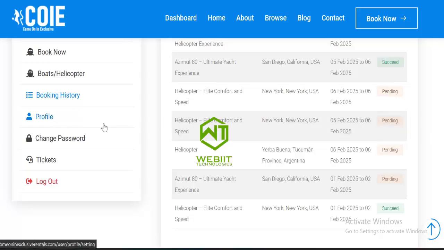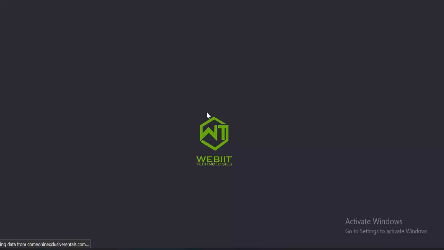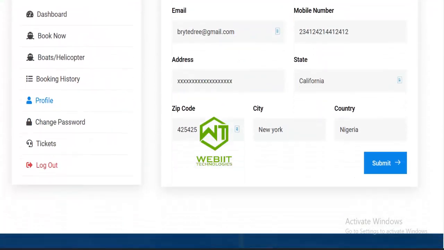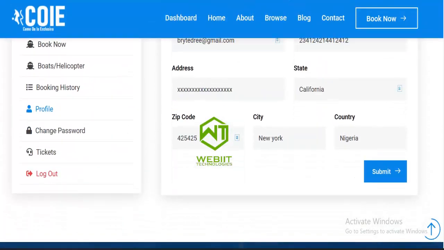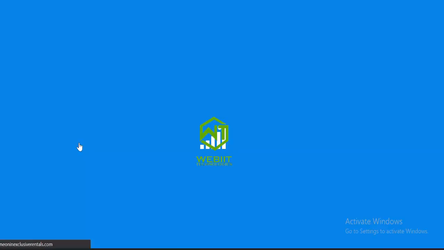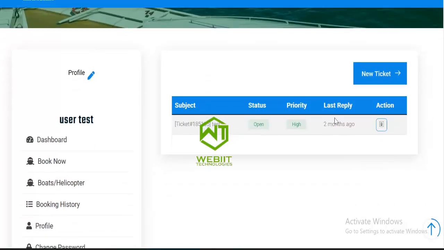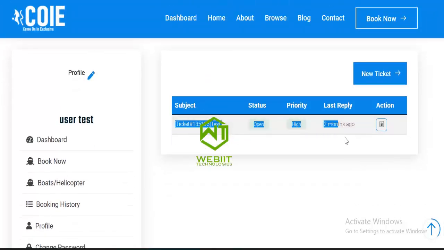When I go to my profile to make some edits and changes, this is my profile. I can edit my profile here, change my password, and also send a message to the admin through tickets. You can see now this ticket is open.